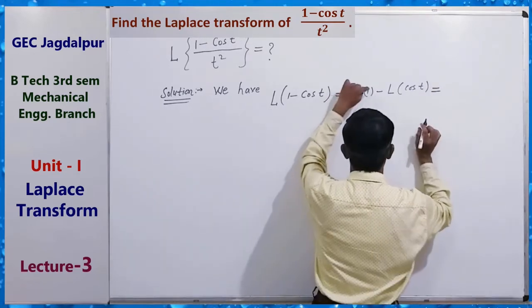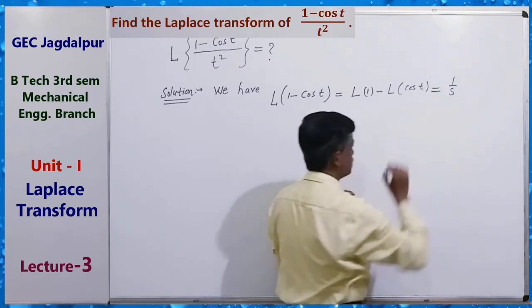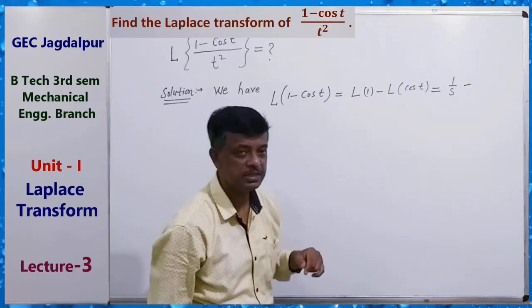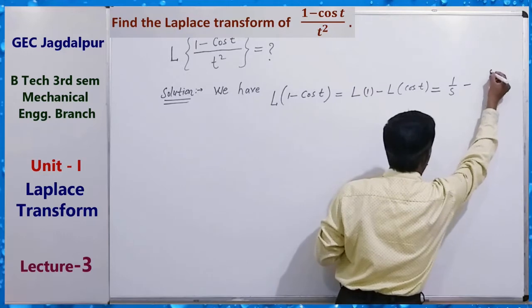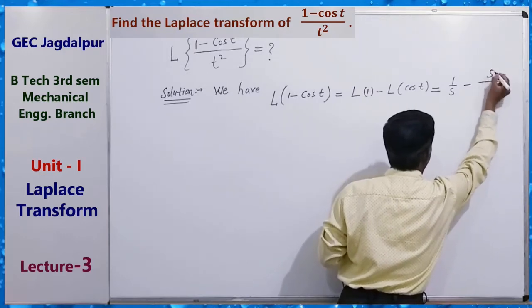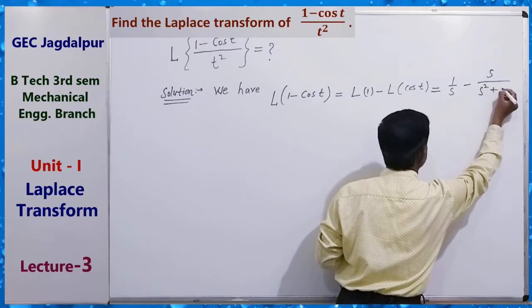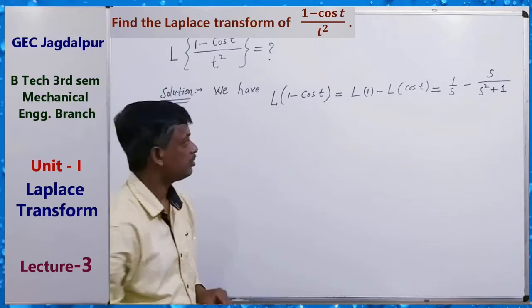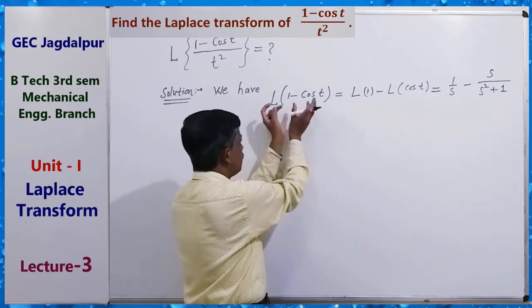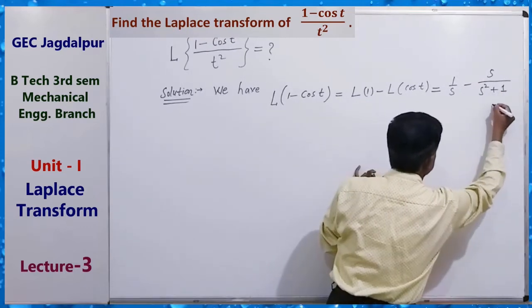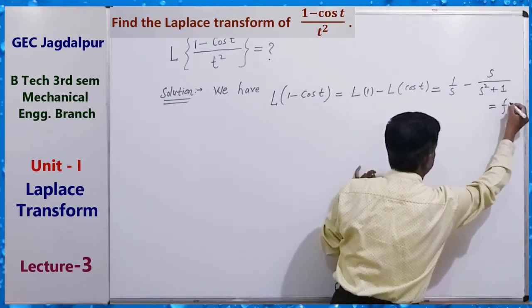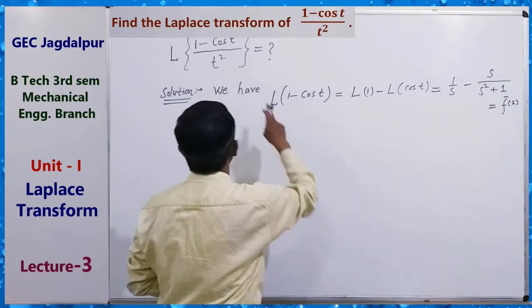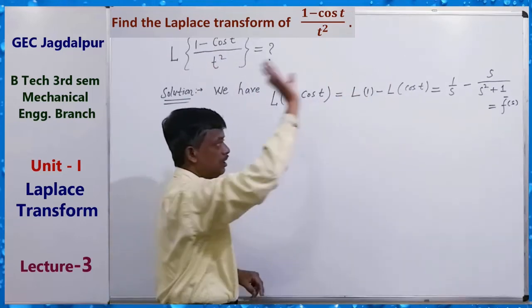Laplace transform of 1 means 1 by s, minus Laplace transform of cos t, which means s upon s square plus a square, where a means 1. So the Laplace transform of this is equal to this. Suppose this is f bar s. This is ft, meaning L of ft equals f bar s.